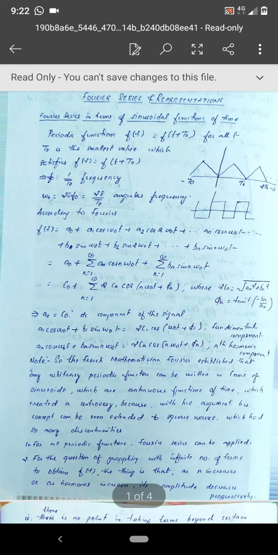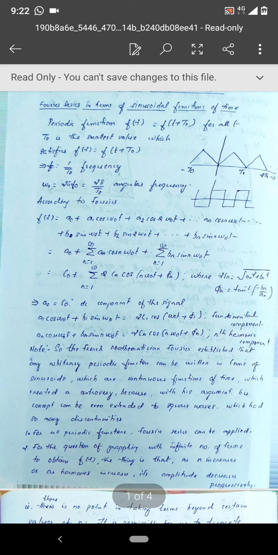That is how it is written: f of t is equal to a naught plus a1 cos omega naught t plus a2 cos 2 omega naught t plus it continues like that, and the last term of that series will be an cos n omega naught t plus b1 sin omega naught t plus b2 sin 2 omega naught t plus, and the last term of that series will be bn sin n omega naught t.